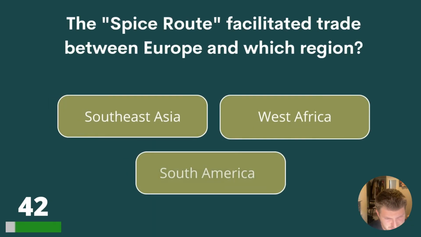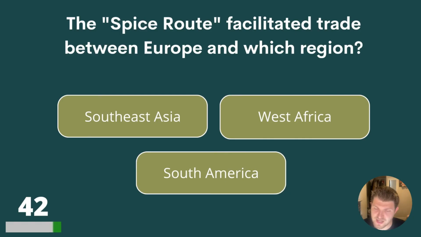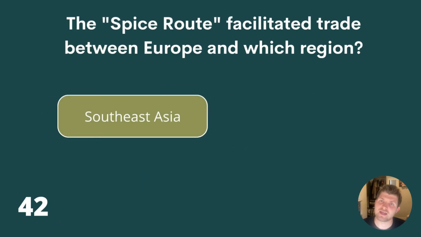42. These spice routes facilitated trade between Europe and which region? Southeast Asia, West Africa or South America? The spice route facilitated trade between Europe and which region? The answer is Southeast Asia.